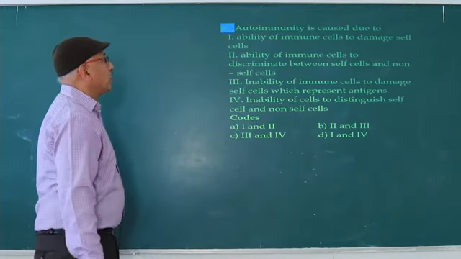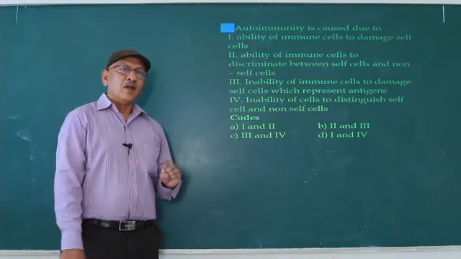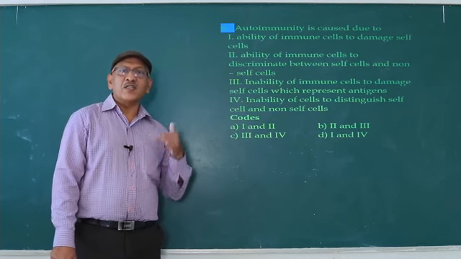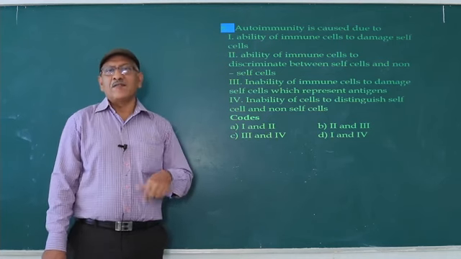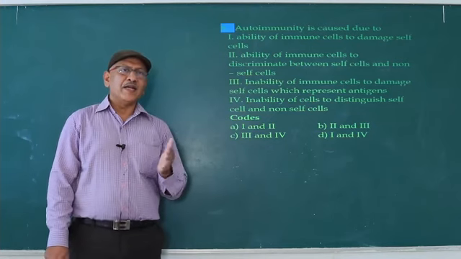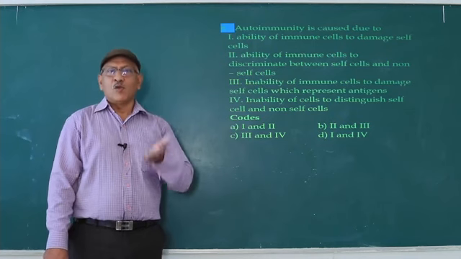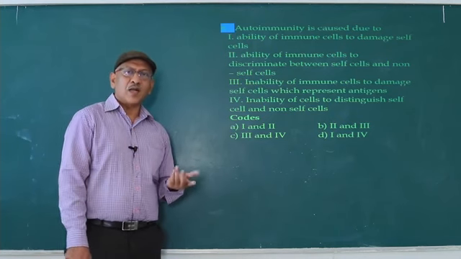Autoimmunity is caused due to, what is autoimmunity? In some patients, unfortunately, the immune system recognizes self as non-self. What is the main function of the immune system? Identify self and non-self. Self means our own body part, non-self means foreign.